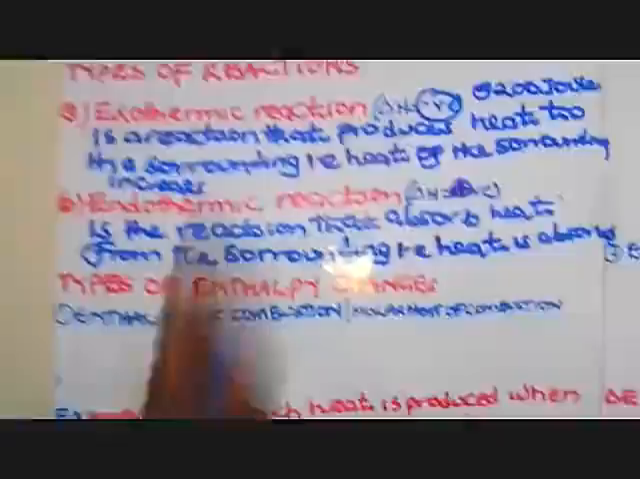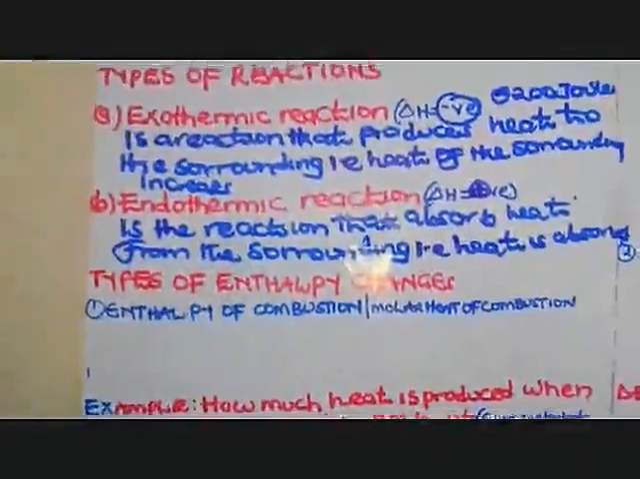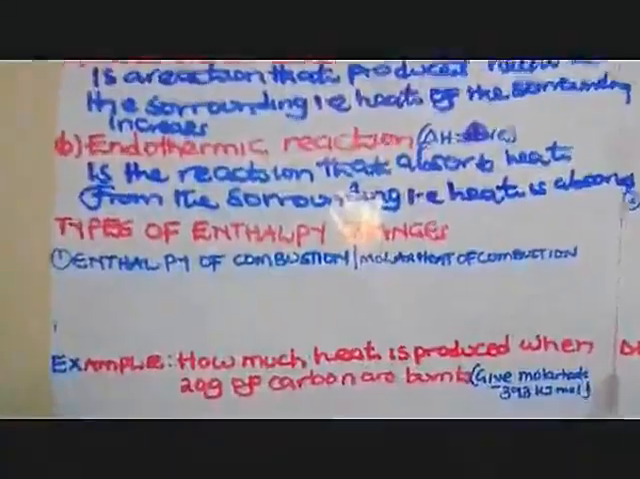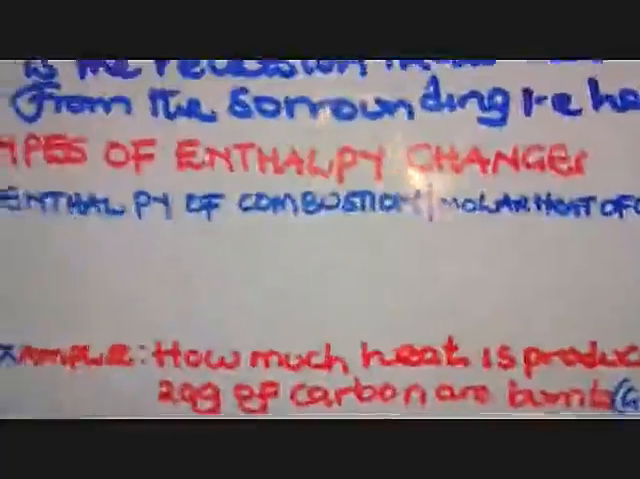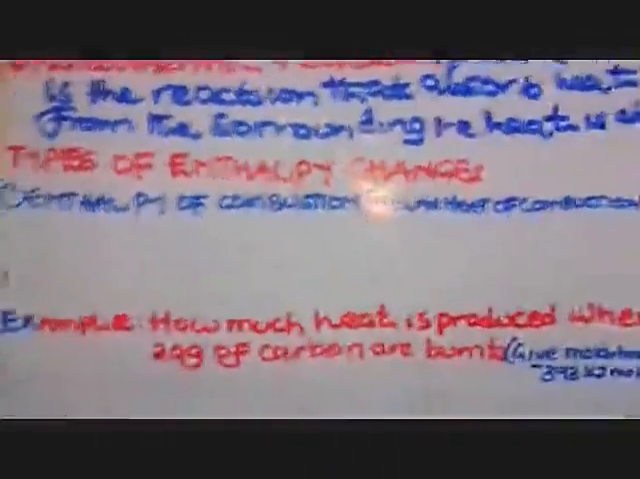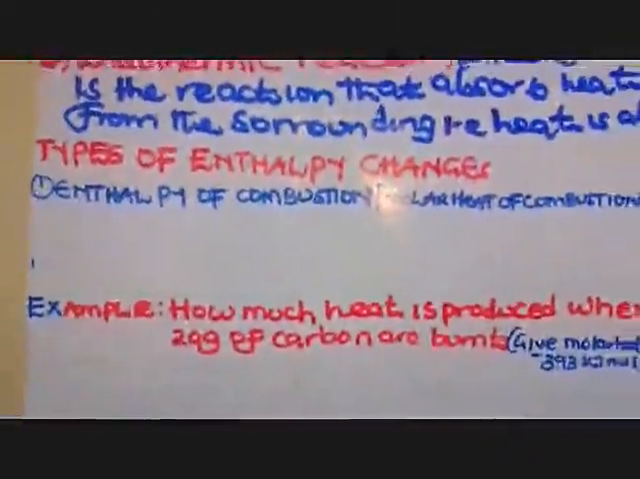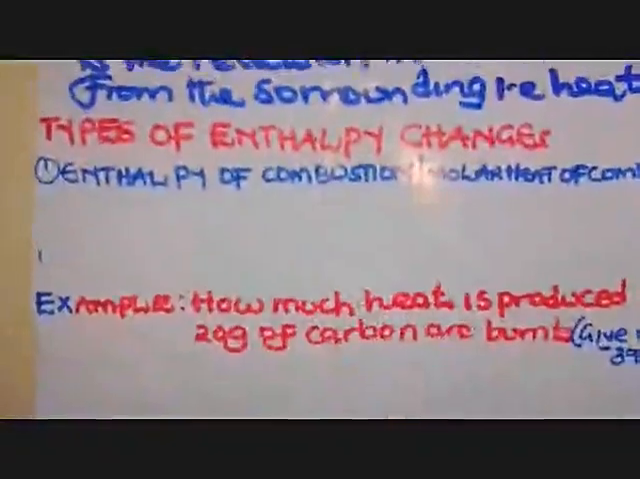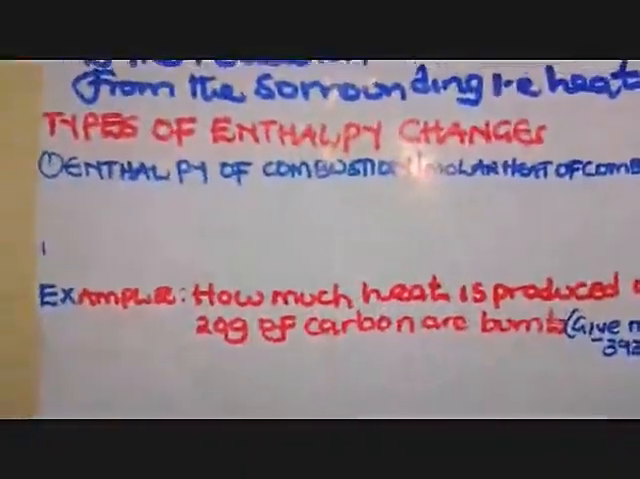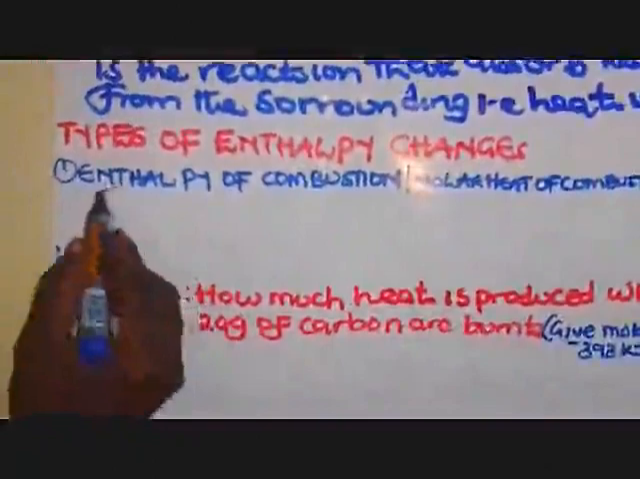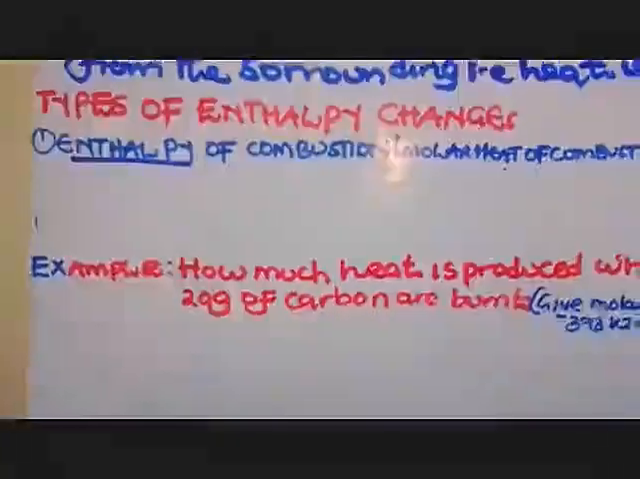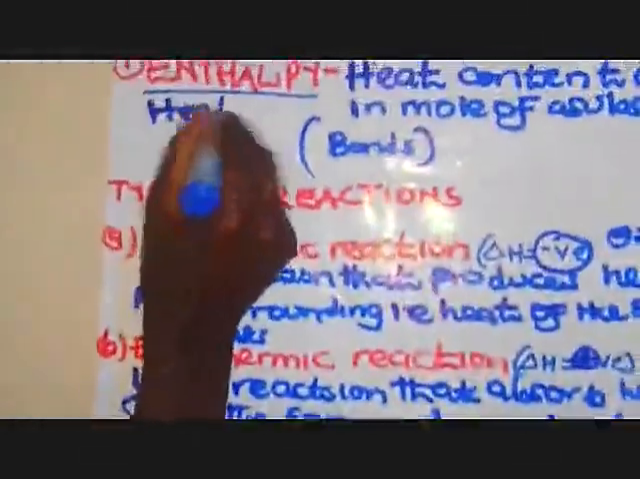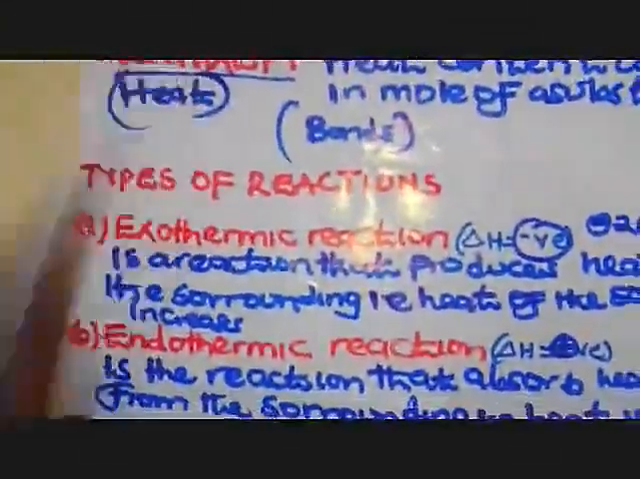Now, after understanding the two types of reactions, their meanings, we can go to the types of enthalpy changes. We have a number of enthalpy changes: enthalpy of combustion, enthalpy of solution, enthalpy of neutralization, enthalpy of displacement, and many others. But our area of concern first will be what we call the enthalpy of combustion, or the heat of combustion. If you don't use the word enthalpy, you can use heat of. It's the same as heat now. Heat of something, that is the same as what? Enthalpy.